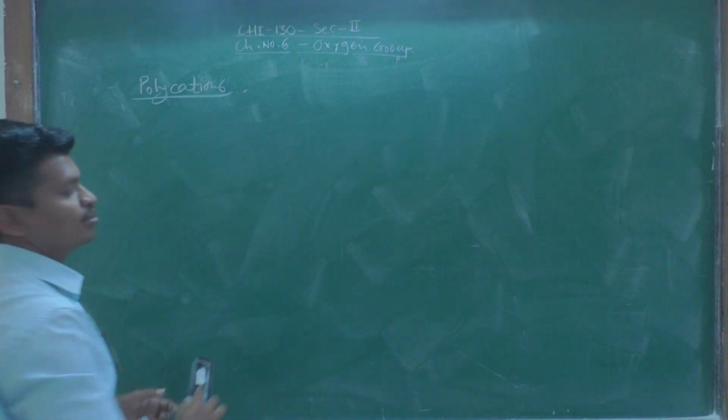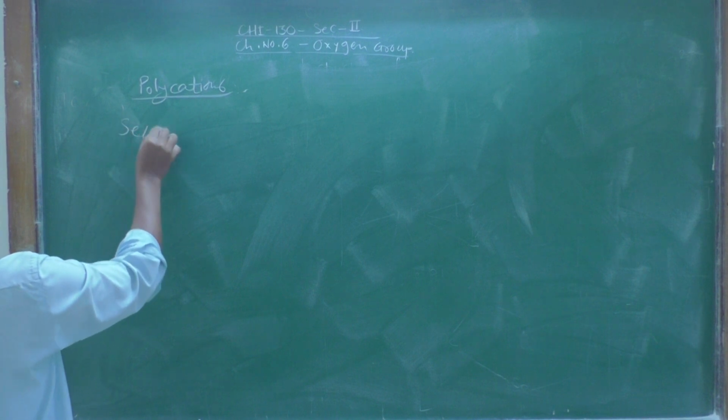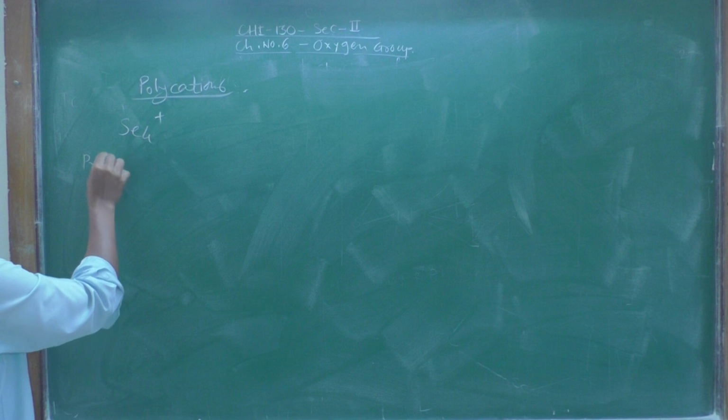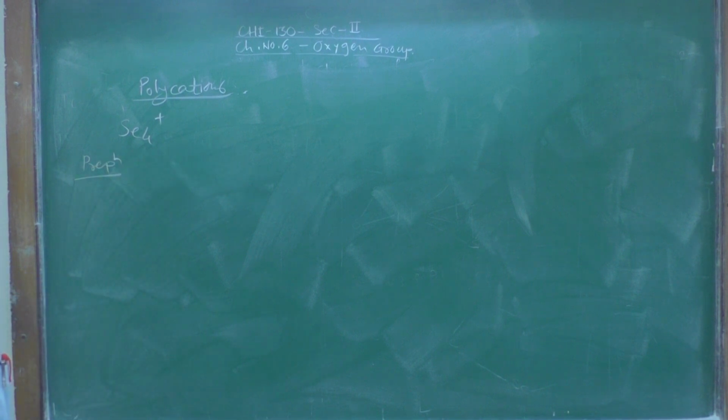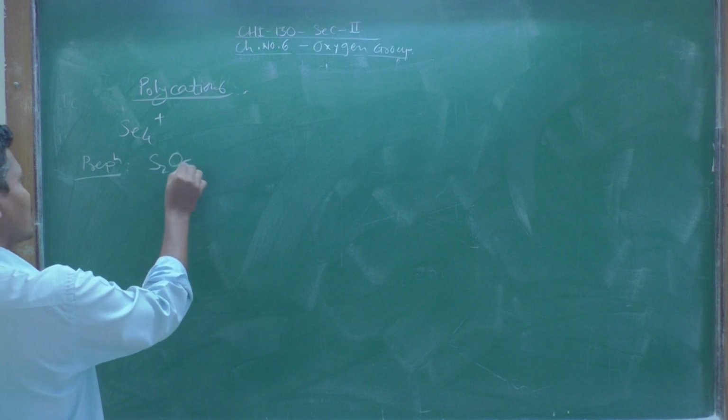selenium 4 plus, Se4 2 plus. Okay. So, the preparation is given: a strong oxidizing agent, such as a peroxide, and that peroxide is S2O6F2.